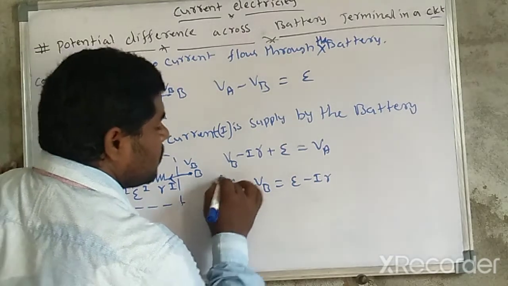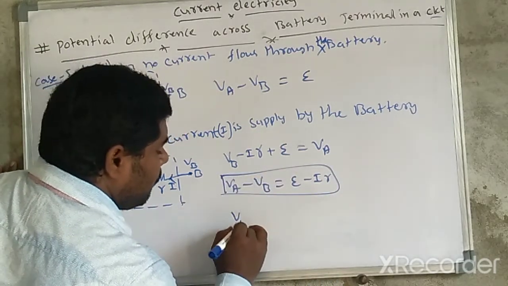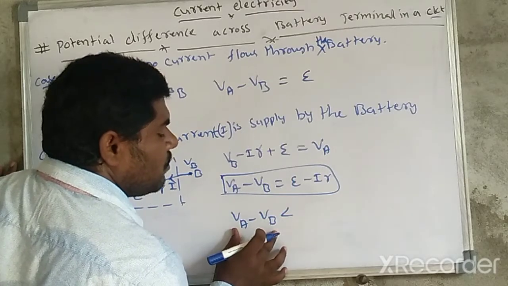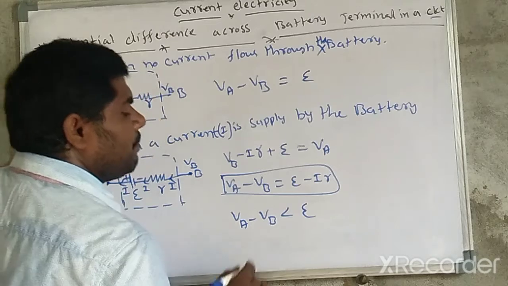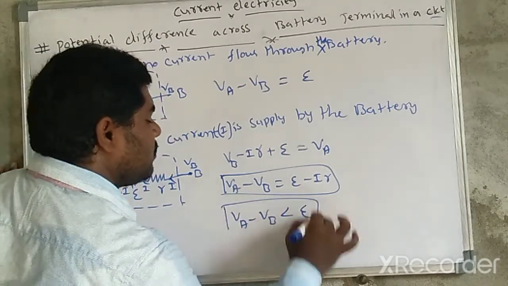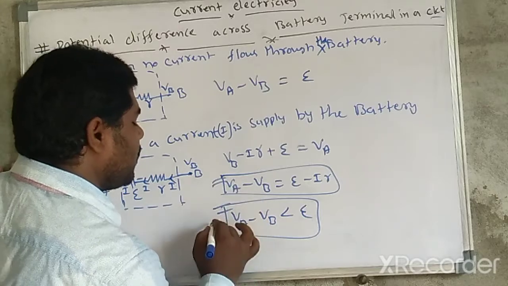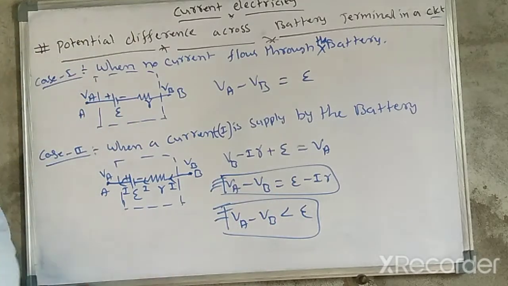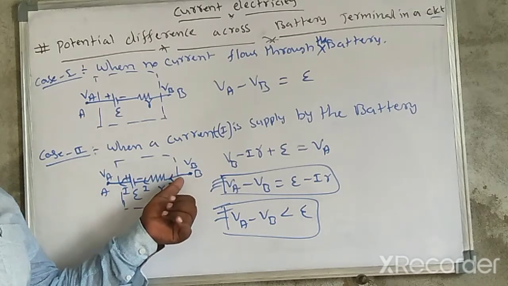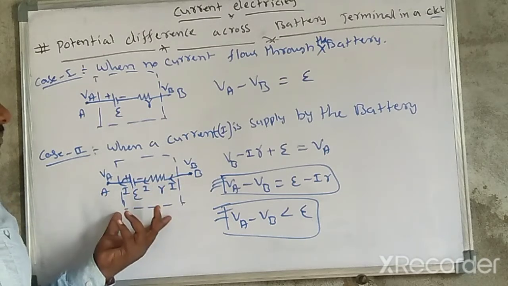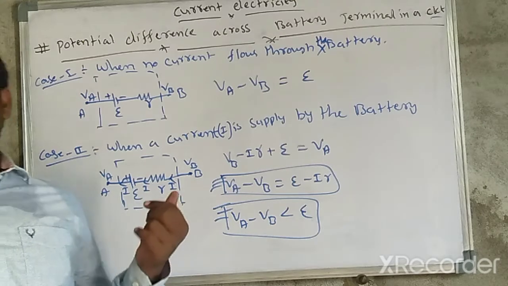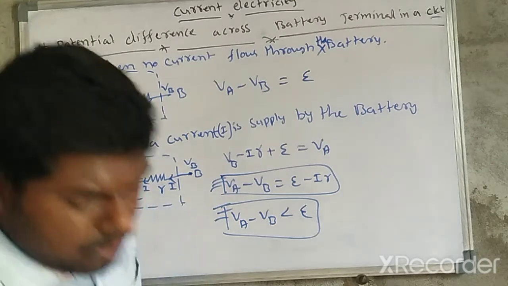These two points are very important while doing numericals. Here the current moves B to A; for the same battery with the current direction moving A to B, we'll discuss what happens.